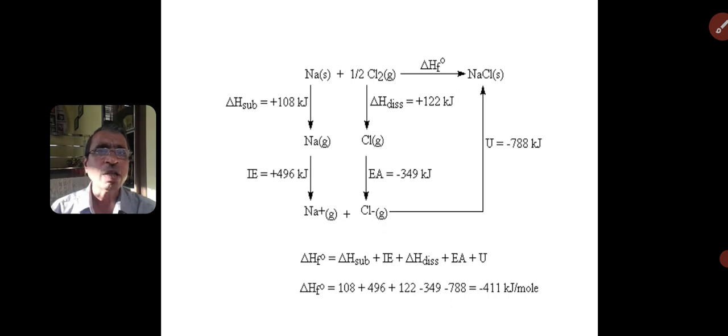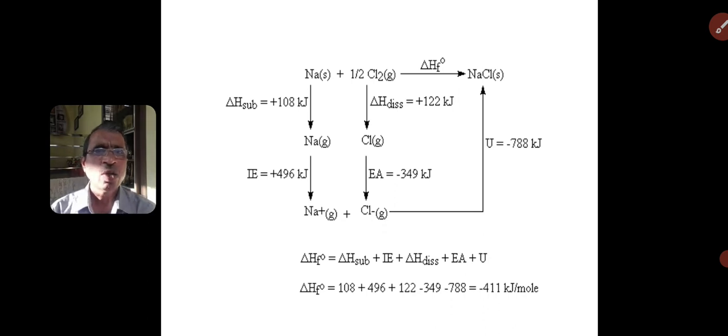Half a chlorine molecule turns to a chlorine atom in the gaseous state. It is the enthalpy of dissociation, and the value will be half. For 1 mole it is 244 kilojoules, and for half a mole it is 122 kilojoules. This gaseous chlorine atom turns into the chloride ion by accepting an electron, and during this reaction 349 kilojoules of energy is evolved.